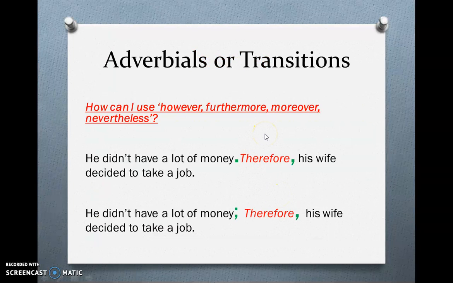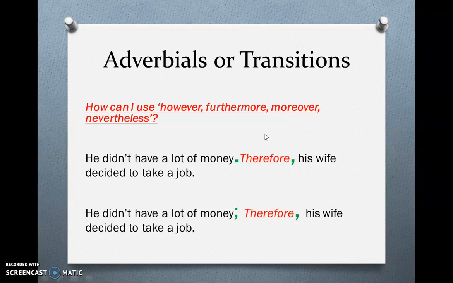Adverbials. We have a third group of linking words that we like to use in formal academic writing, like furthermore, however, moreover, nevertheless. But what is the difference between this group and coordinators and subordinators? Actually, adverbials or transitions do not have a syntactic or grammatical function as much as they have a function to link meanings, to link ideas.